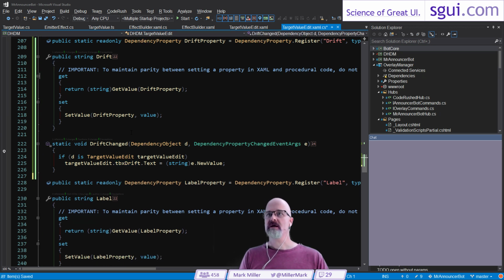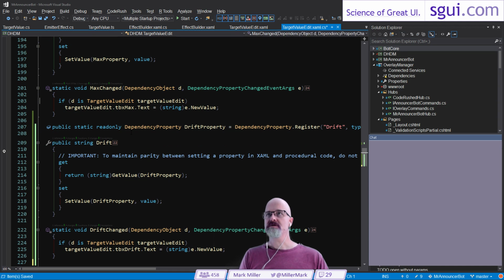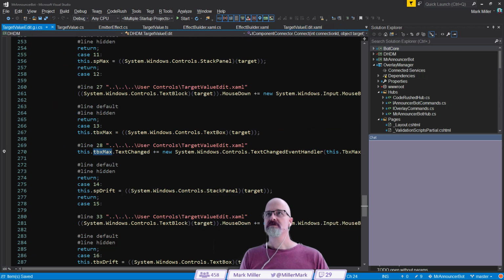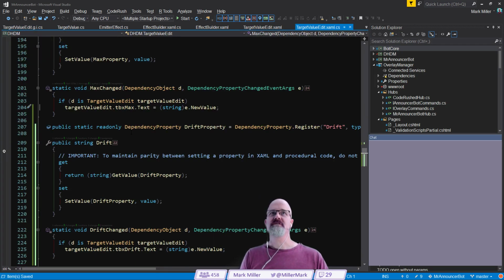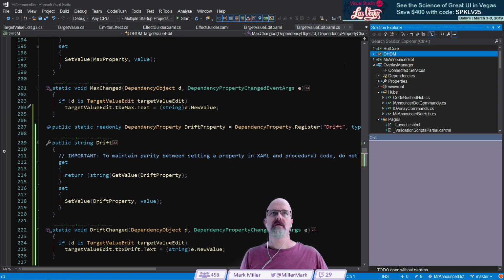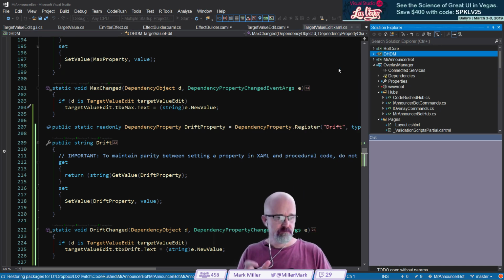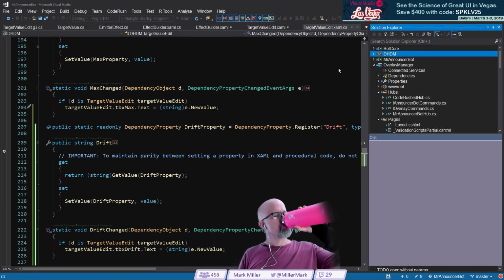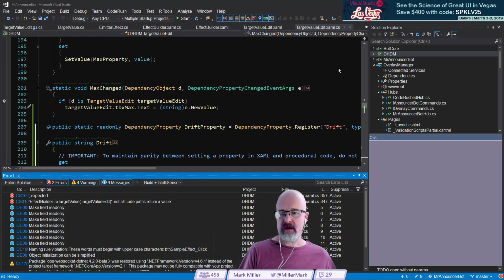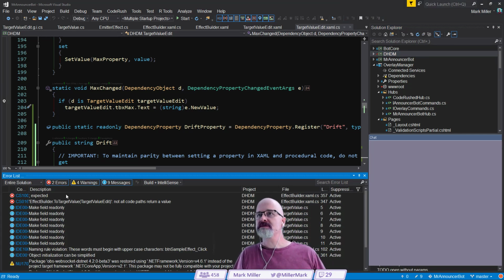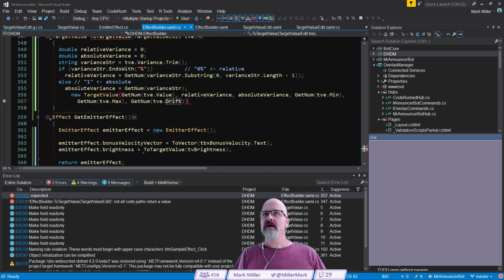Is that all we need to do? I should double check to see where TBS max is showing up anywhere else inside this code. So I'm using tab to next reference. Nope, it's not anywhere else in the code. So that should be sufficient. Let's do a rebuild up here, see if that works. Yeah, well, I don't think that the, oh, what do we got? We got some issues. Okay, because I was in the middle of doing this.